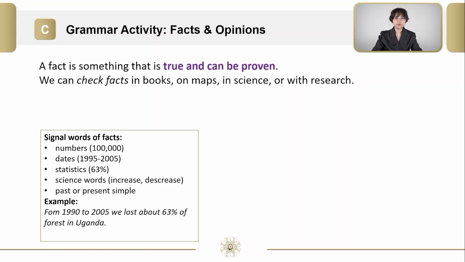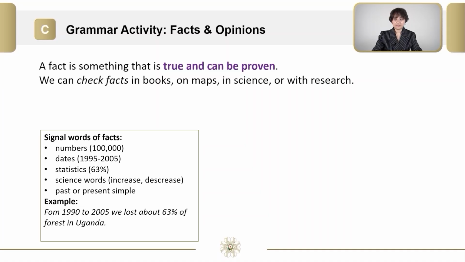There are some signal words that will help you to identify the facts. For example, it can be numbers, dates, statistics, science words, past or present simple. For example, from 1990 to 2005, we lost about 63% of forest in Uganda.